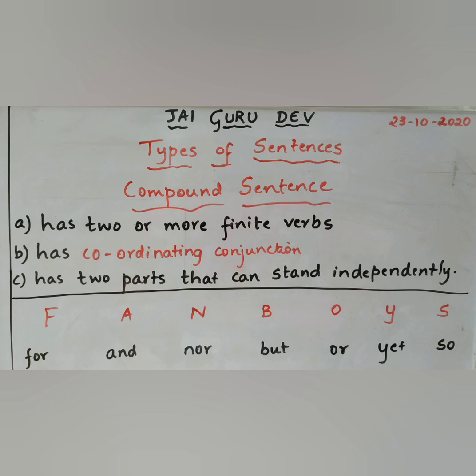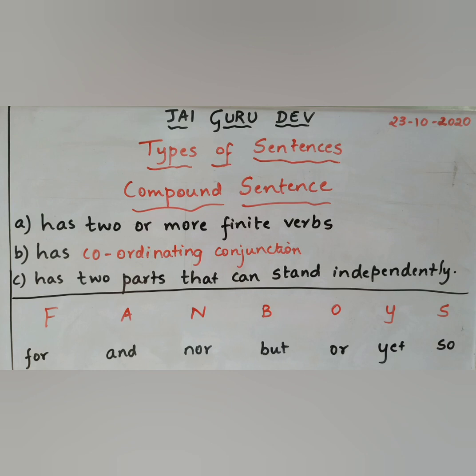So, what are coordinating conjunctions, children? Here, I have given a clue for you to remember the coordinating conjunctions. In short, it is called FANBOYS. Each letter represents one coordinating conjunction.